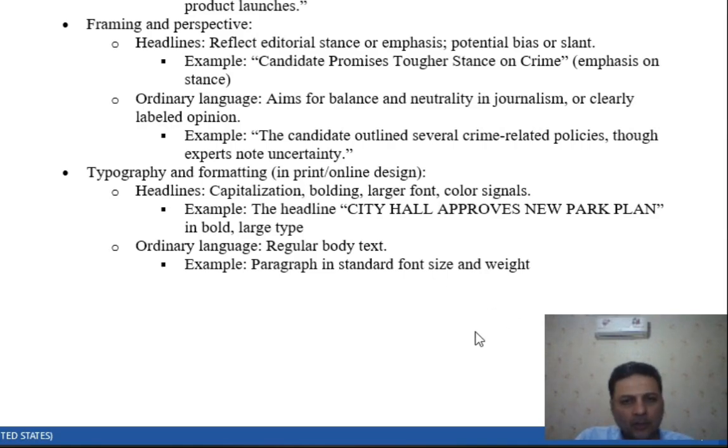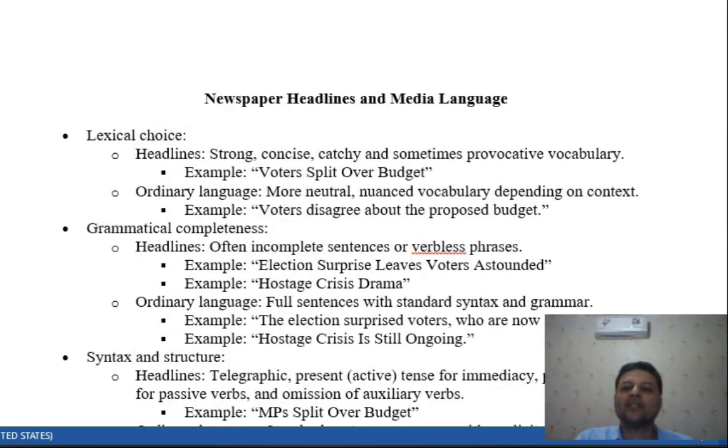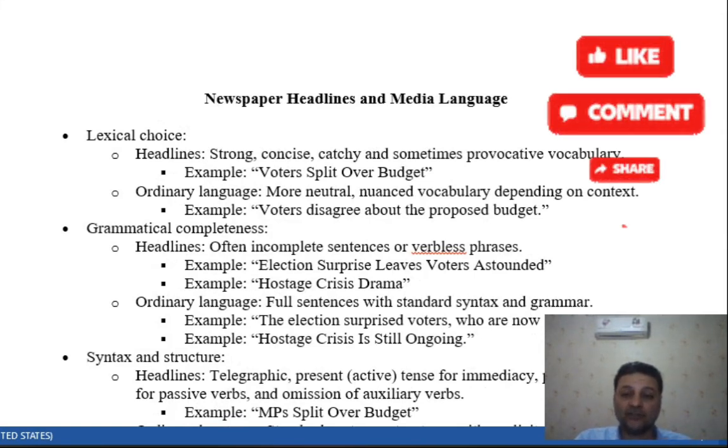All right. So here we talked about the kind of language we use in the media in general, but in particular, newspaper headlines.